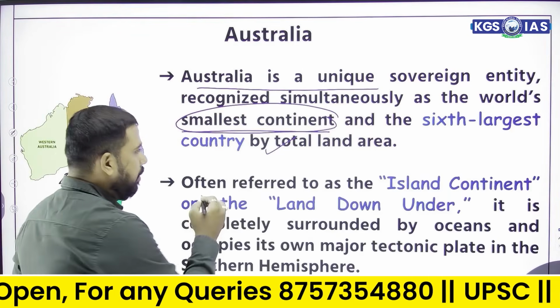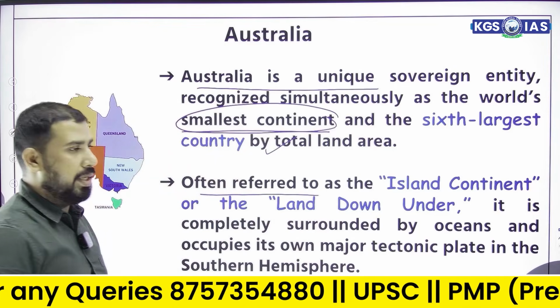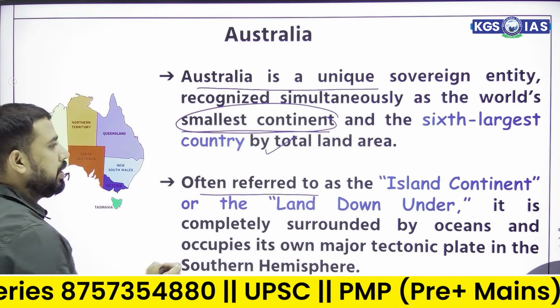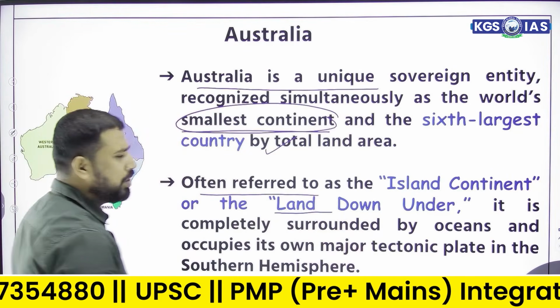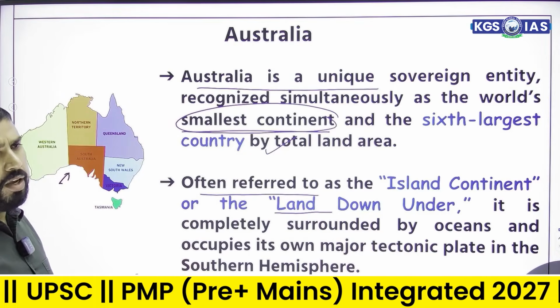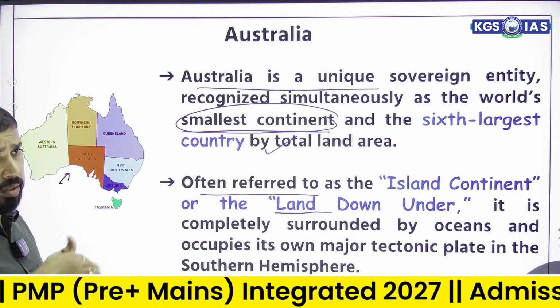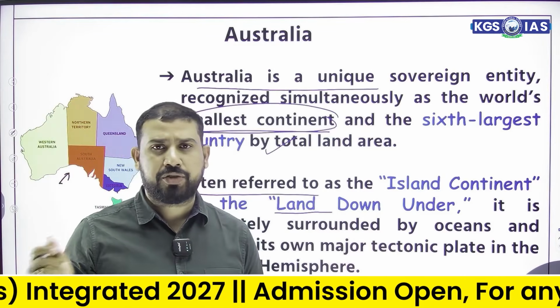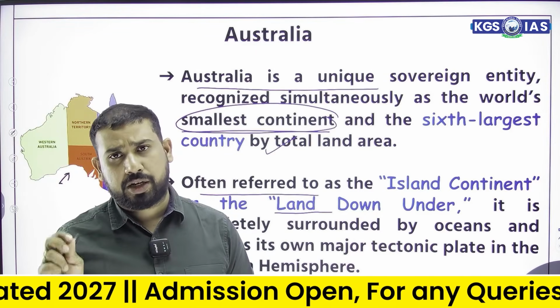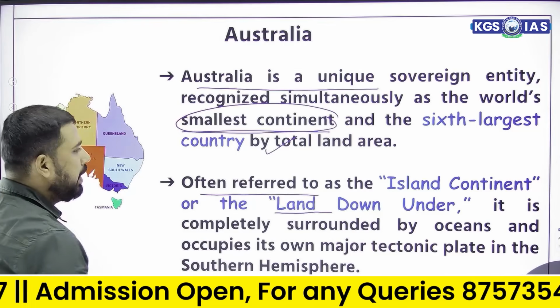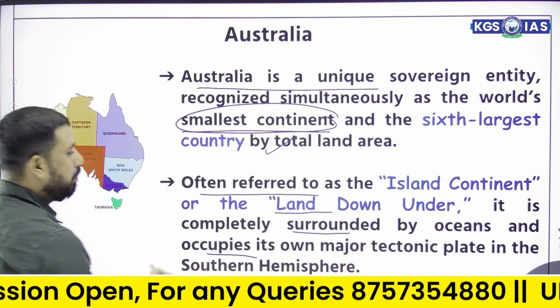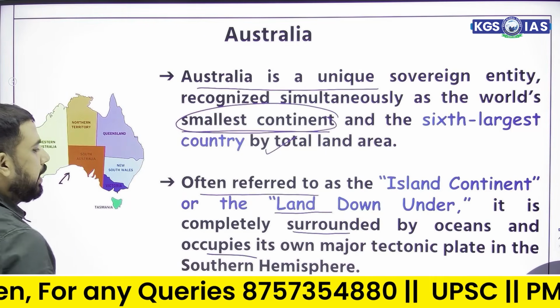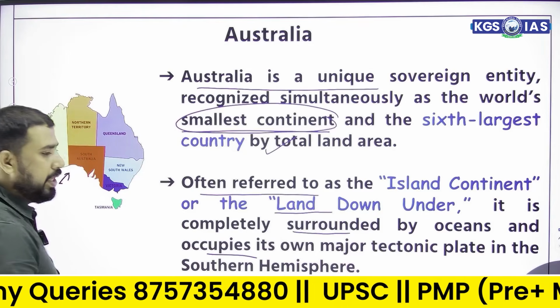Second thing, it is often referred to as the island continent. It is considered the island continent or the land down under because it is surrounded by ocean and sea from all over. Whatever front you are seeing, the north, south, east, and west, all are surrounded by water. So it is completely surrounded by oceans and occupies its own major tectonic plate in the southern hemisphere. It is found in the southern hemisphere.